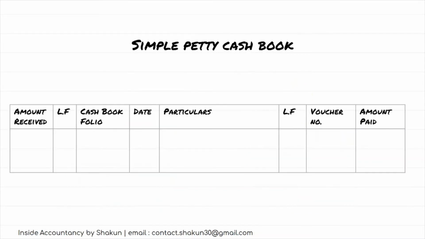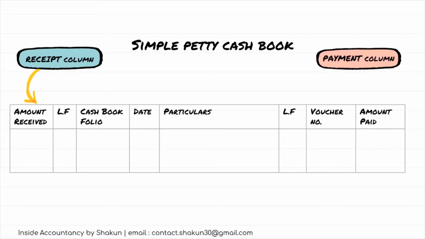So a simple petty cash book is basically identical with a cash book. Any cash the petty cashier receives is recorded on the left hand side cash column, the debit or the receipt column. Any cash that he pays out is recorded on the right hand side, which is the credit or the payments column.